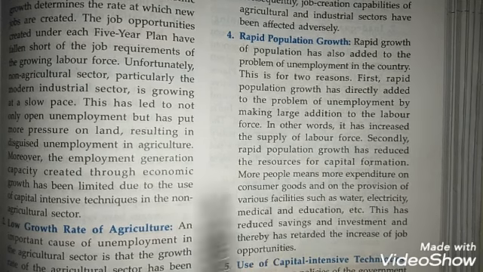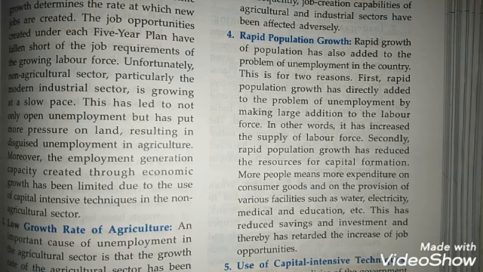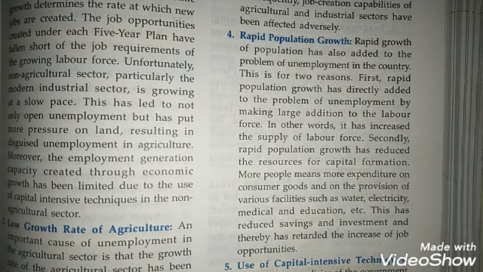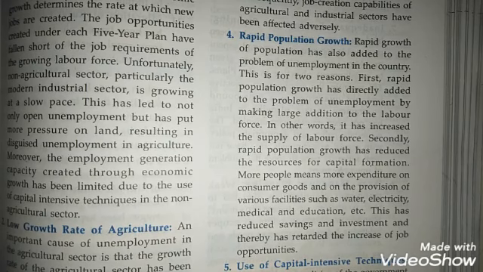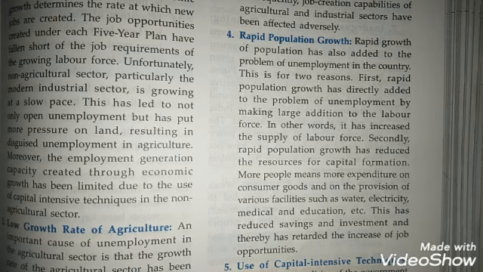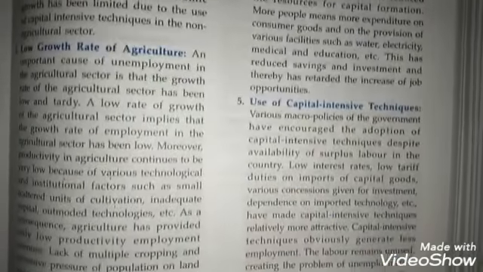So more people means we need to spend more on basic facilities like water, electricity, medical and education, and less amount of savings and less amount of funds are available for capital formation. And when there is less investment and less capital formation, we have less employment opportunity.